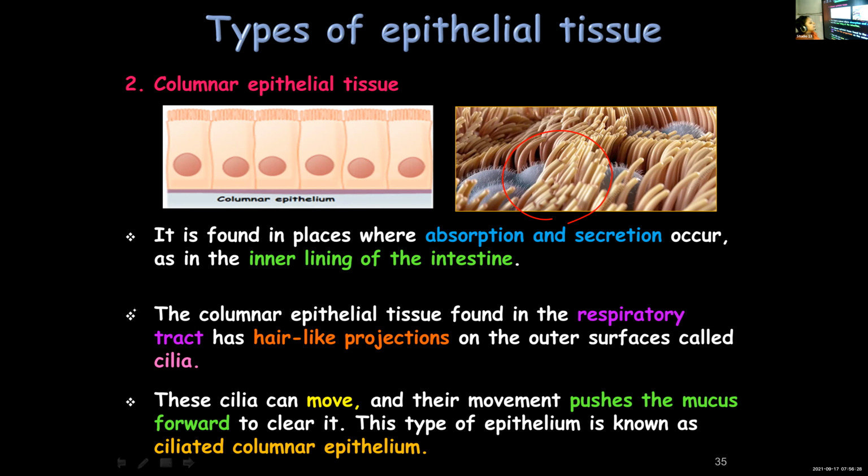The columnar epithelial tissue found in the respiratory tract has finger-like projections called cilia. What is the advantage of having cilia? These cilia beat, push the mucus forward and clear the respiratory tract. So such an epithelium is ciliated columnar epithelium.